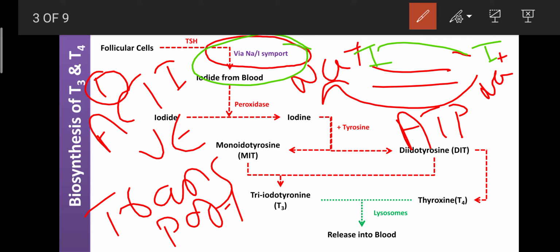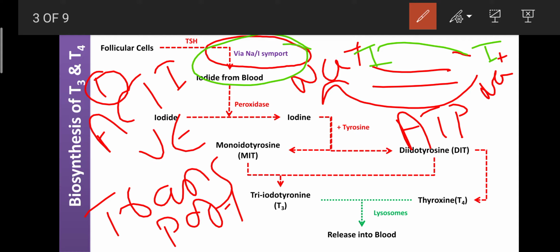And another mechanism is commonly known as antiport, where one molecule moves outside the cell, that is in the opposite direction, and it creates energy. That energy is helpful for the movement of another molecule from outside to the inside. There is opposite direction movement present, and such a mechanism or phenomenon is known as an antiport. But here it is a symport. It means the movement of both molecules occurs in the same direction.